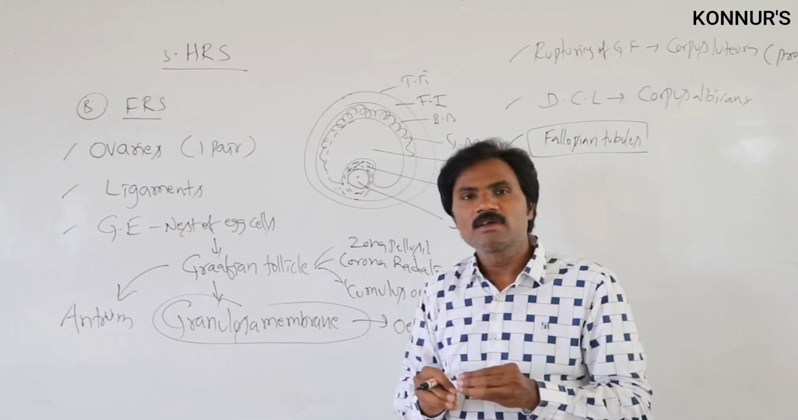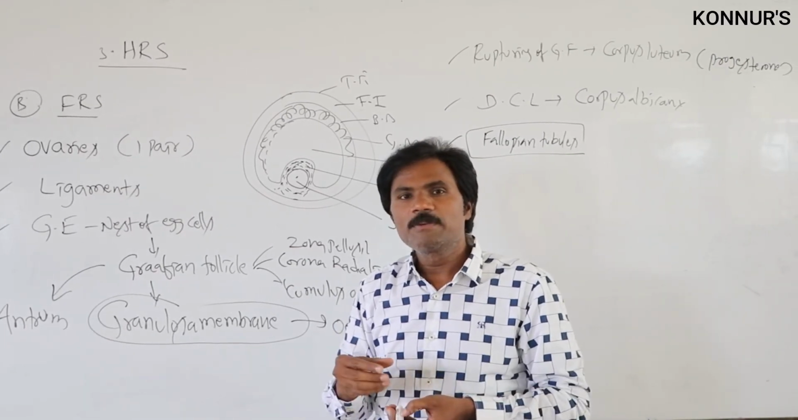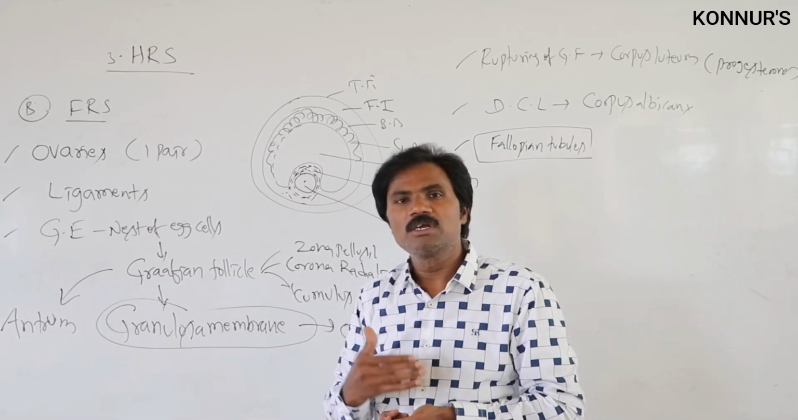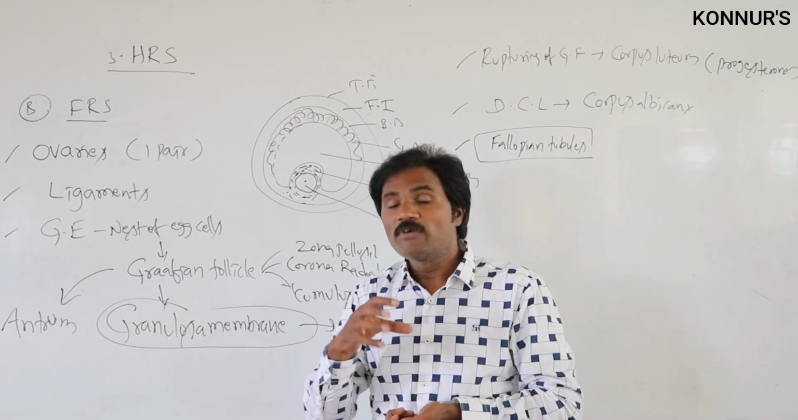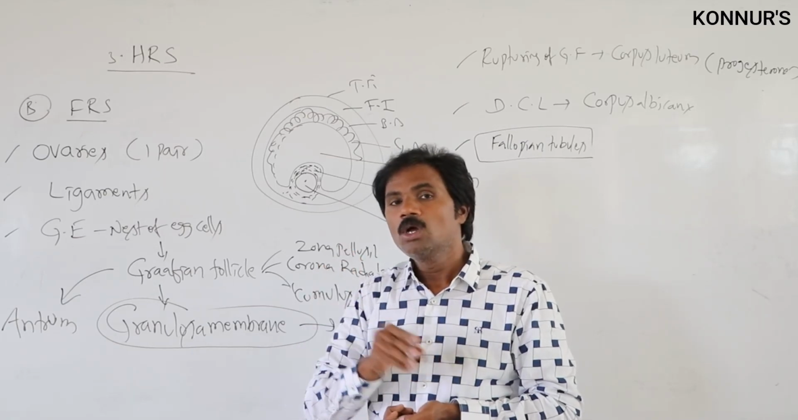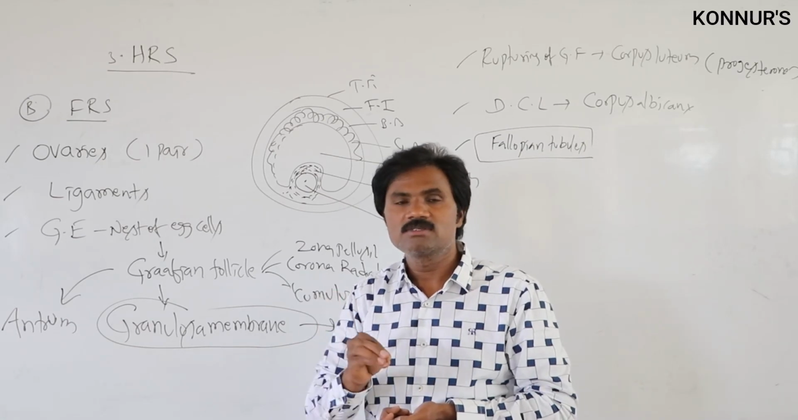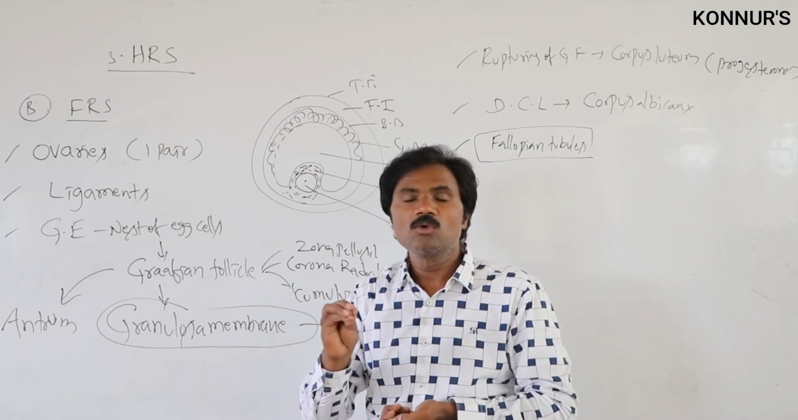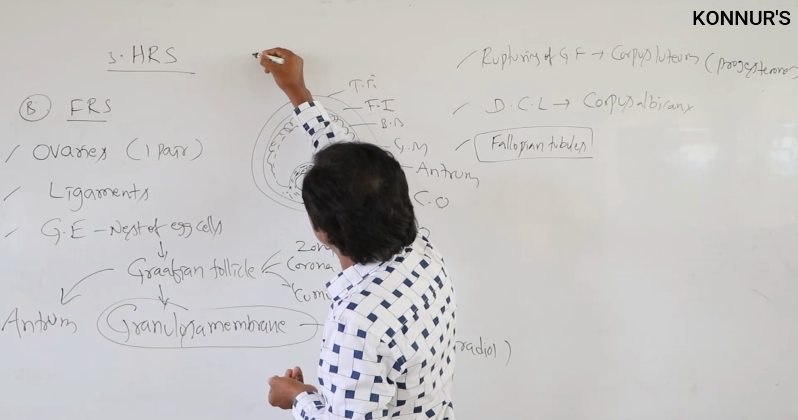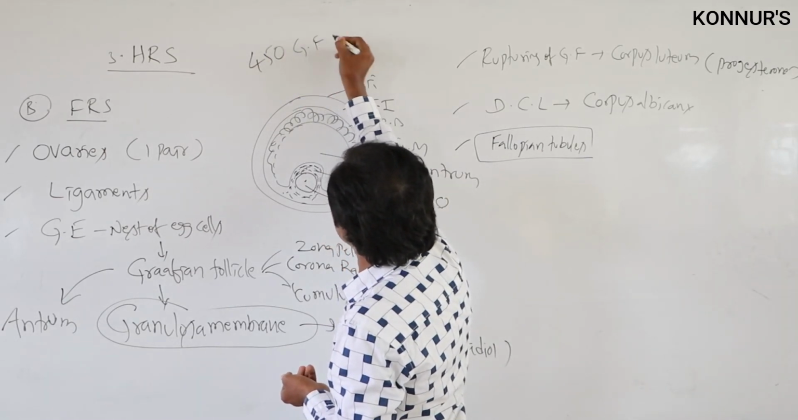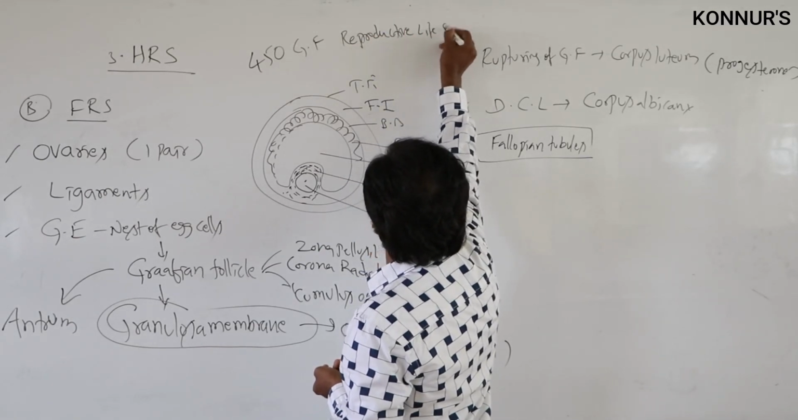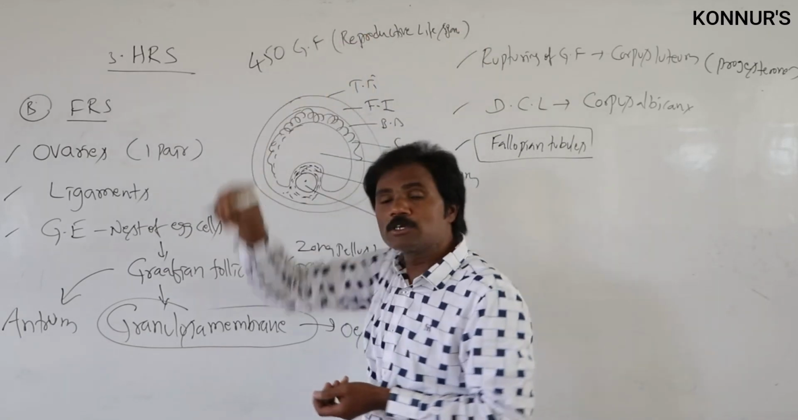Why? Because by birth itself, several thousand to millions of oocyte follicular cells are present. But finally, over the reproductive lifespan of the female reproductive system, what is the total number of Graafian follicles that will be present? Totally only 450 Graafian follicles are present in the reproductive lifespan of the female reproductive system.